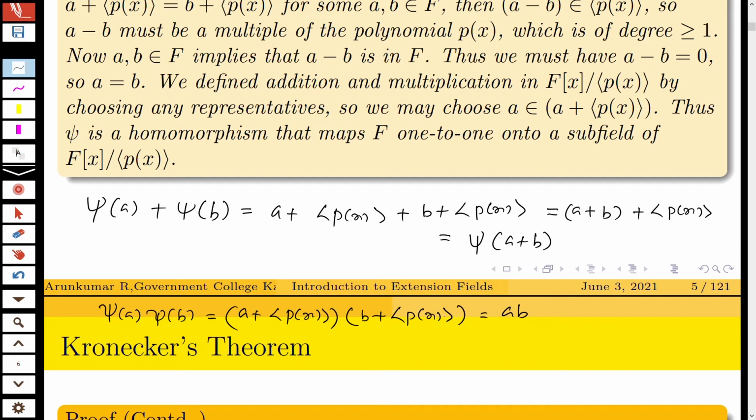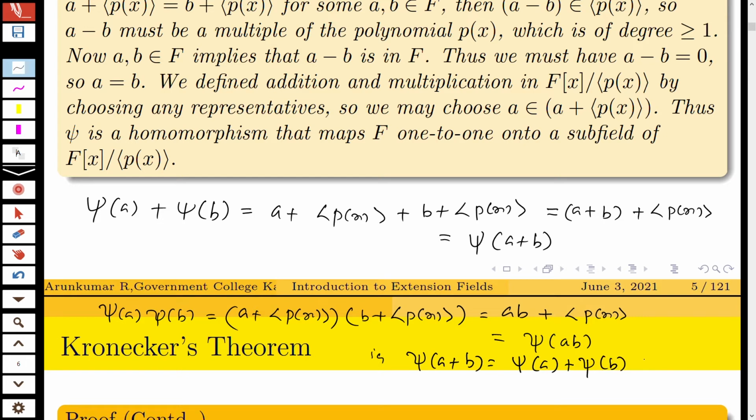So by the rule of multiplication, this is equal to ab plus ideal generated by p(x). So this is equal to psi of ab.